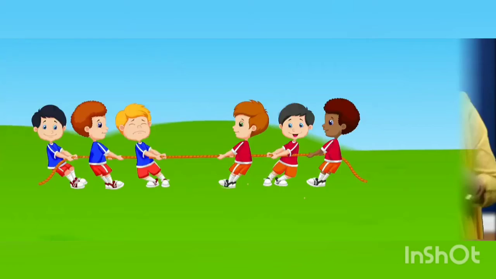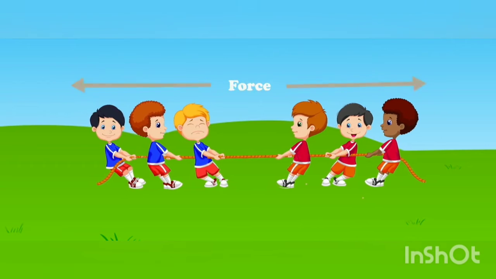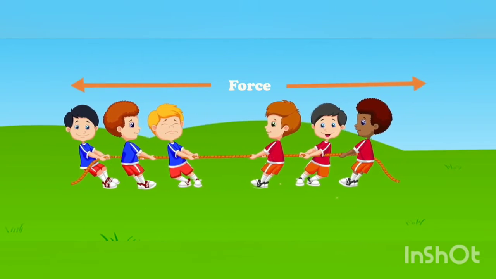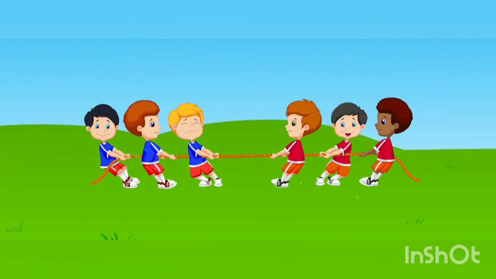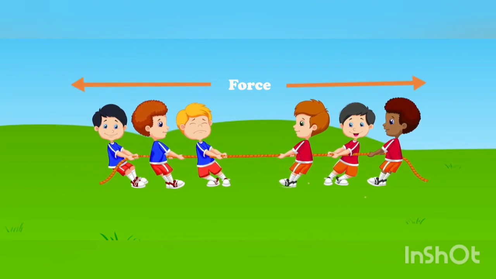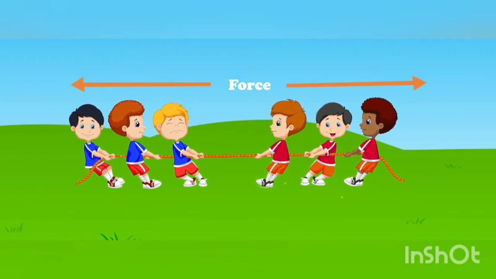So you might have seen a tug of war match where there is a rope in between the two teams. The two teams are continuously trying to pull the rope in their directions.